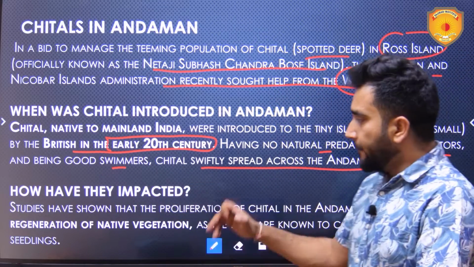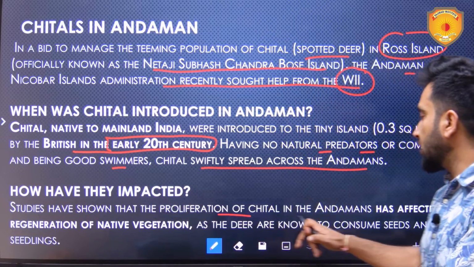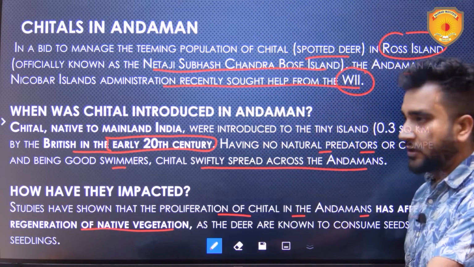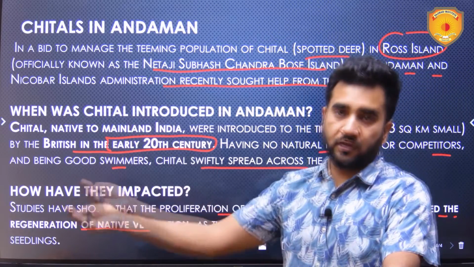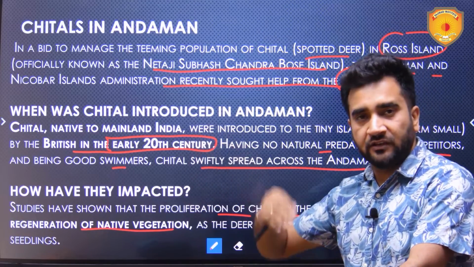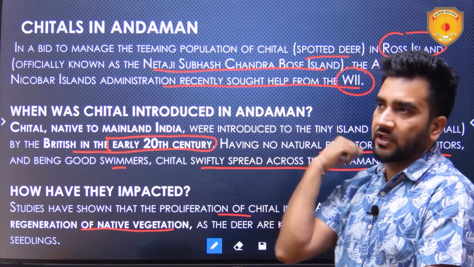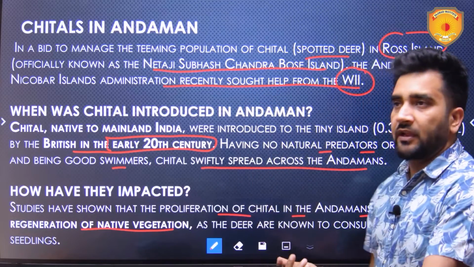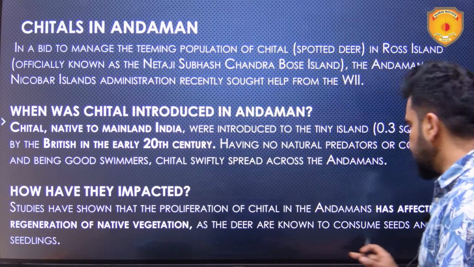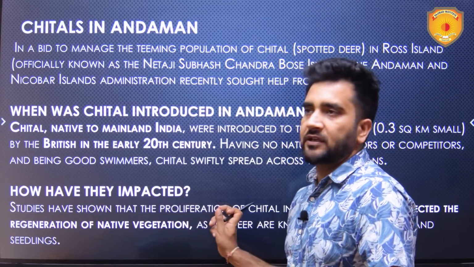How have they impacted the ecosystem over there? Studies have shown that the proliferation of cheetal in the Andamans has affected the regeneration of native vegetation. It is not allowing the native vegetation to regenerate, because grass needs time to regenerate. And since the population of these cheetals is increasing more and more, they want food. So even if this much grass is grown, they consume it. So I would say the chance of regeneration is not there for the grasslands. That is why they are consuming the seeds, seedlings, grasses over there, not allowing that ecosystem to sustain.